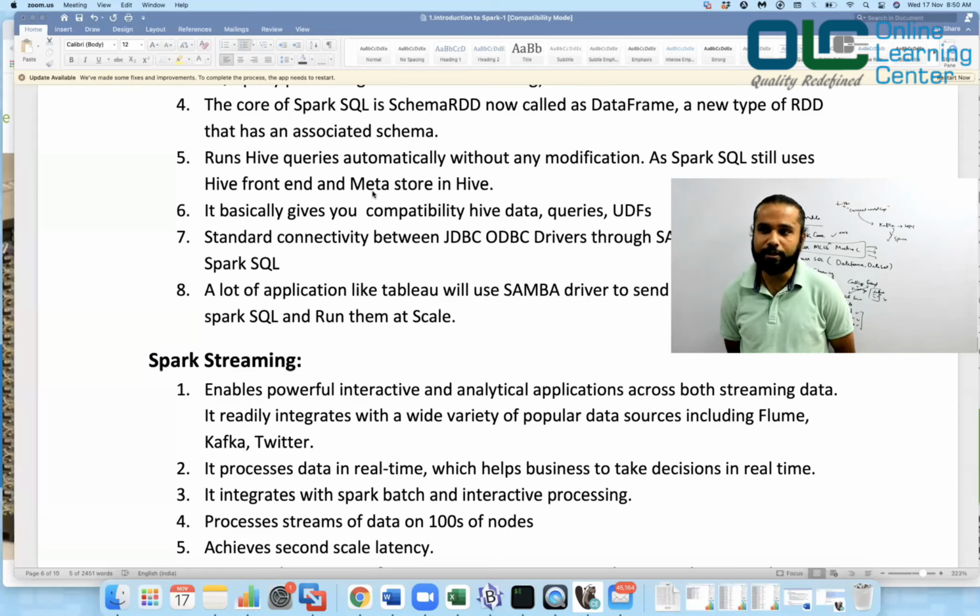Now the point here is, as I said, between Spark RDD and Spark DataFrame, if given a choice, I would always prefer Spark DataFrame if possible. Okay, but as I said, sometimes there are use cases which cannot be solved using DataFrames. And at that time you have no other choice than to get into the RDD level. And if you go into the RDD level, that's a programming level.